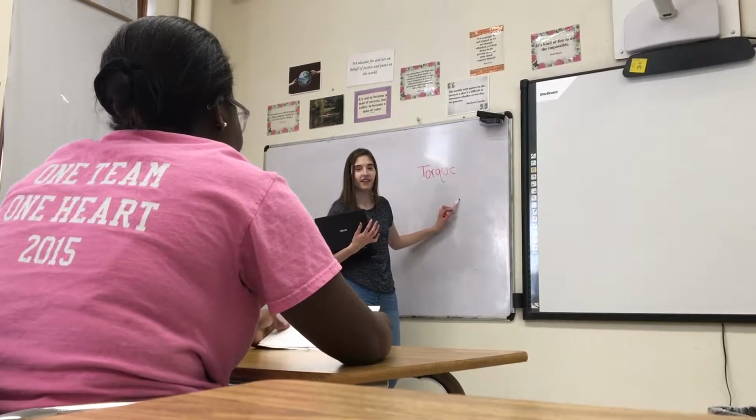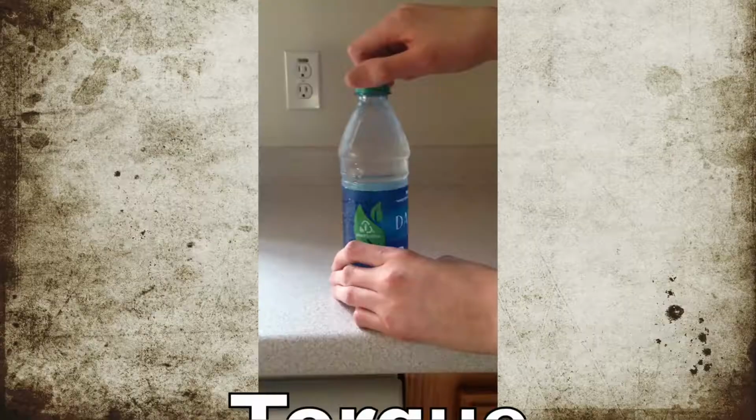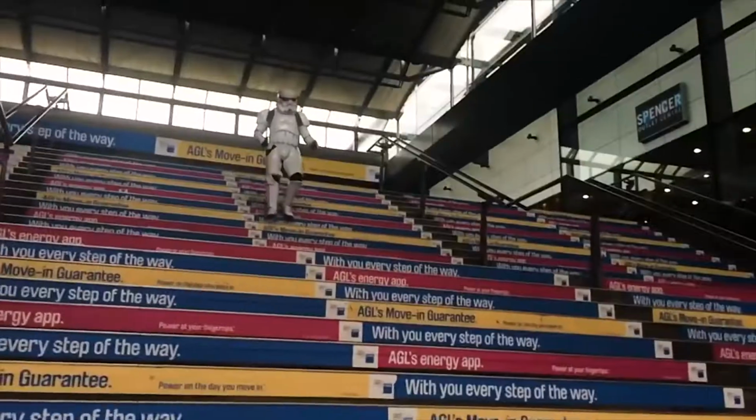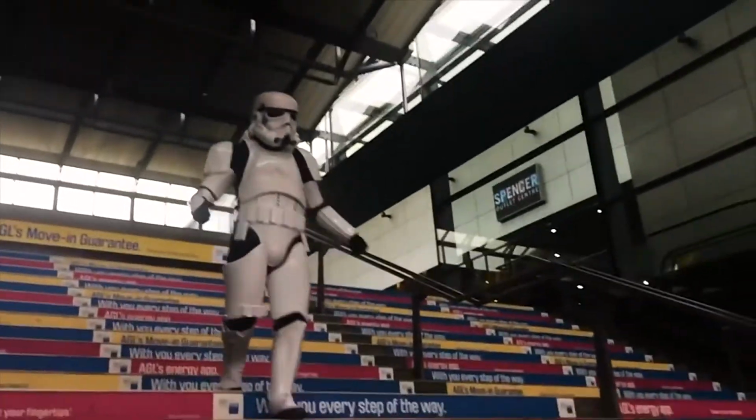Hey, I remember torque. That was definitely the most interesting thing we ever went over. I can do this one. Torque is a twisting force that tends to cause rotation. Gravity, or a spooky action at a distance, is a downward acceleration with a numerical value of 9.8 meters per second squared.